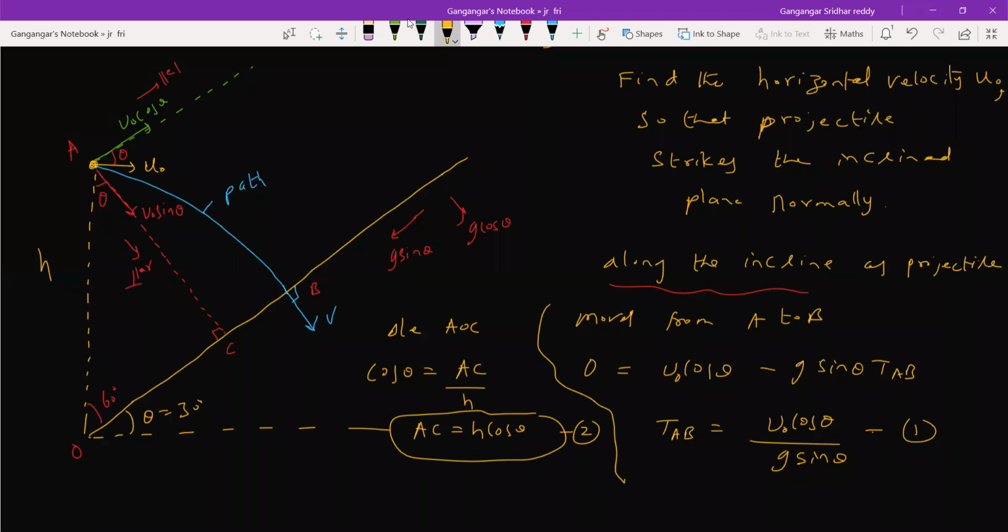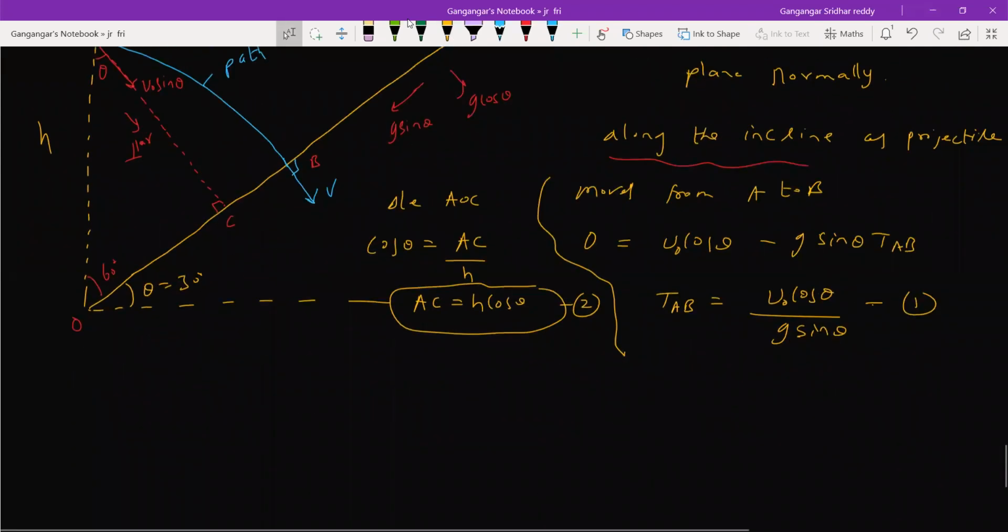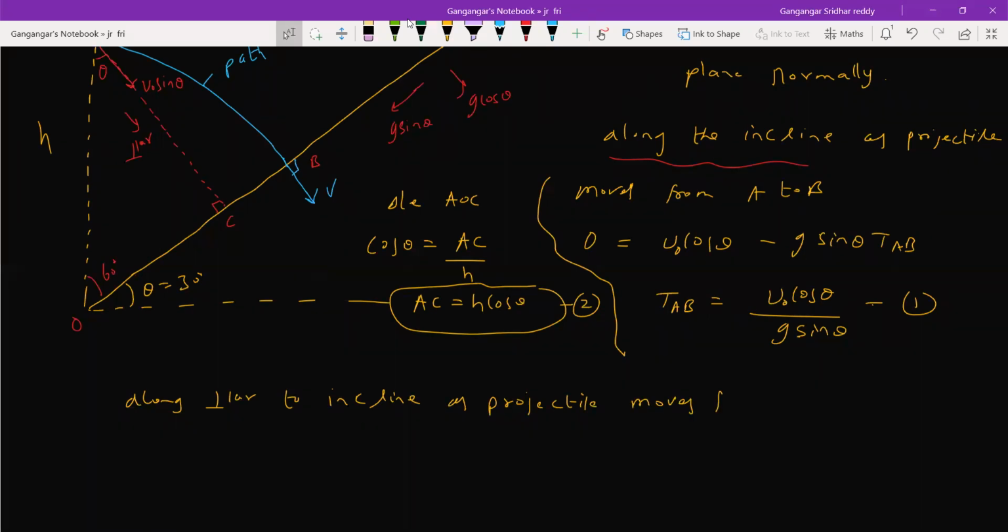Now put that perpendicular to the incline, as the projectile moves from A to B. What is the equation for AC?